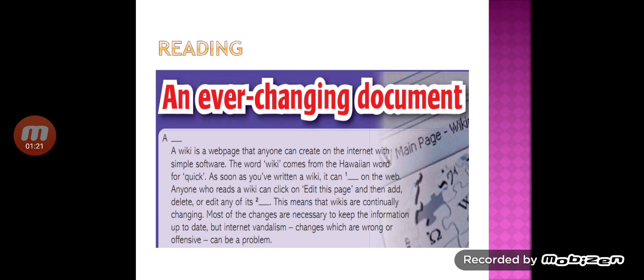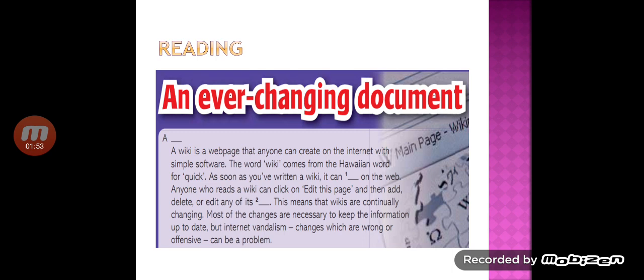Reading. Unit 2. CLIL. An ever-changing document. What is a wiki? A wiki is a web page that anyone can create on the internet with simple software. The word wiki comes from the Hawaiian word for quick. As soon as you've written a wiki, it can go live on the web.